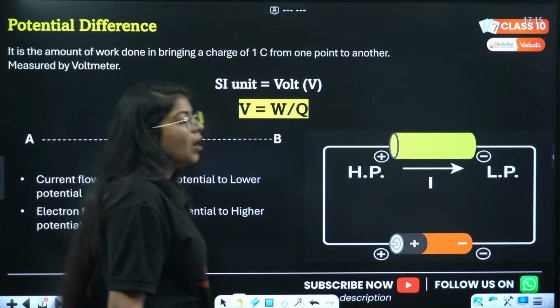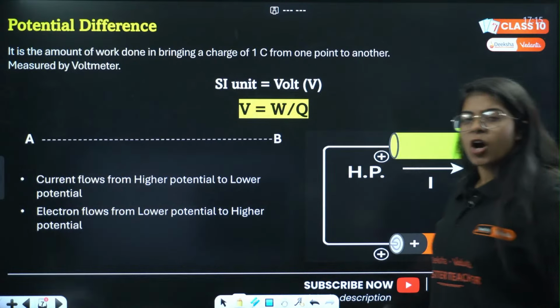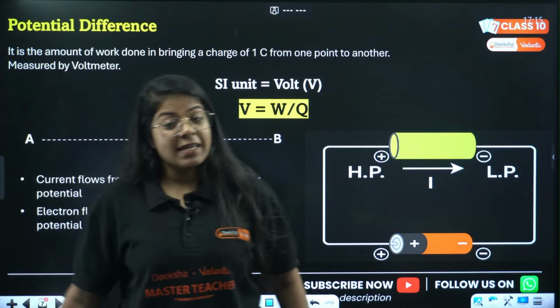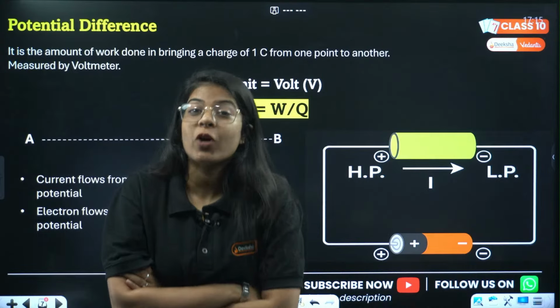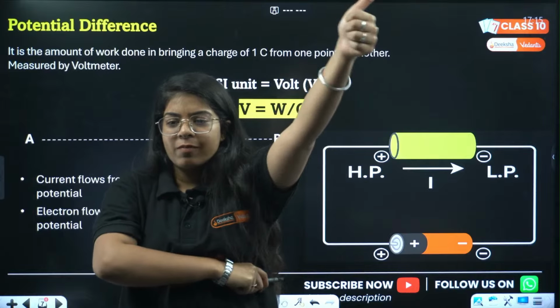We have potential difference. Is it in your potential to learn potential difference? Tell me. Is it in your potential to score 95 plus in your class 10th boards? Write quickly. Yes ma'am, yes ma'am, yes ma'am.